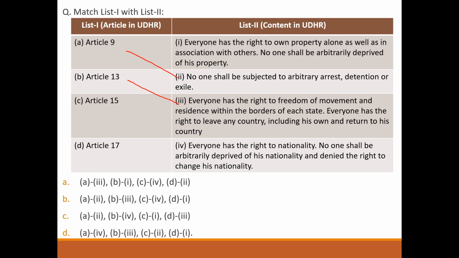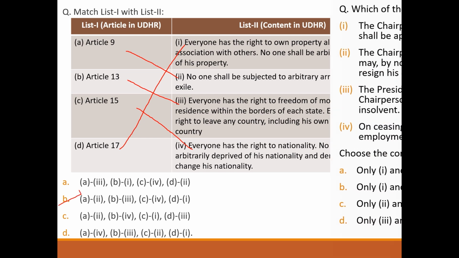Article 15, everyone has right to nationality. No one shall be arbitrarily deprived of his nationality and denied the right to change his nationality. Article 17, everyone has right to own property alone as well as in association with others. No one shall be arbitrarily deprived of his property. So answer will be option B.